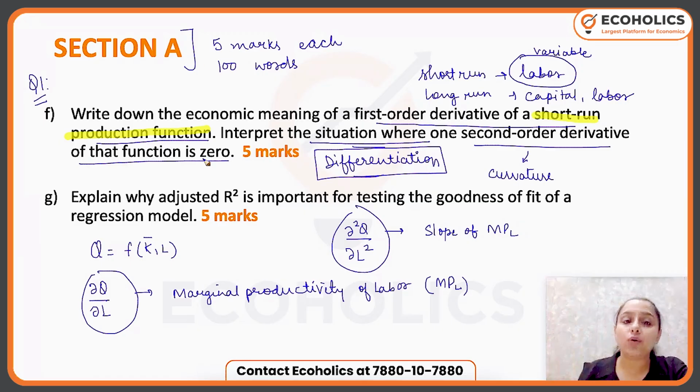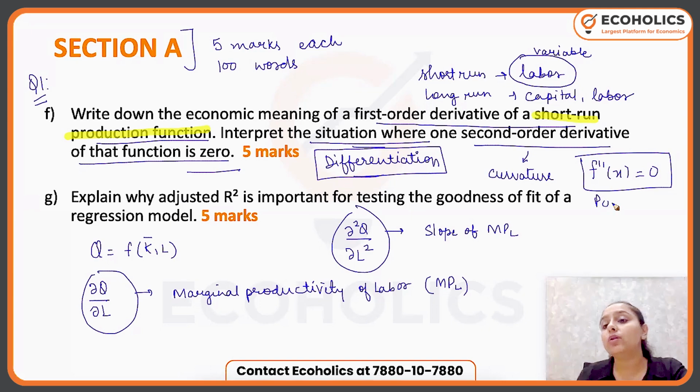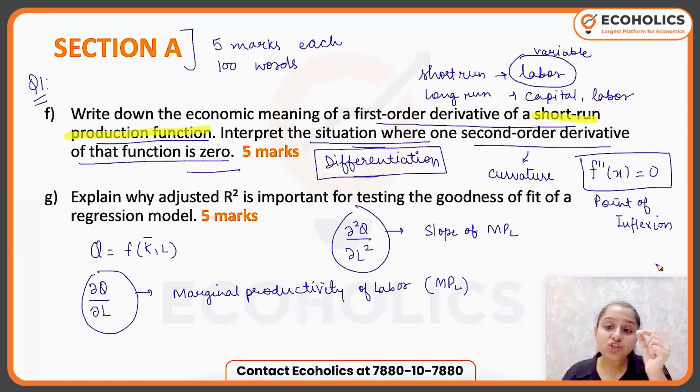So if it is 0, always remember that whenever the second order derivative is 0, that is a point of inflection. Basically, it is that point where the curvature is changing the shape. It is becoming constant, but it is not going from increasing to decreasing or decreasing to increasing.